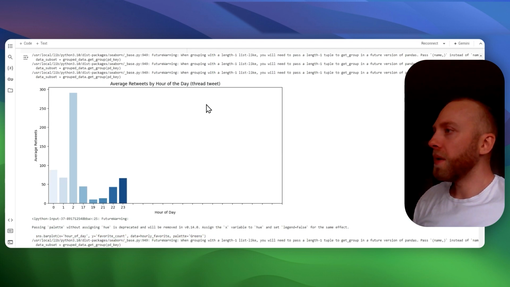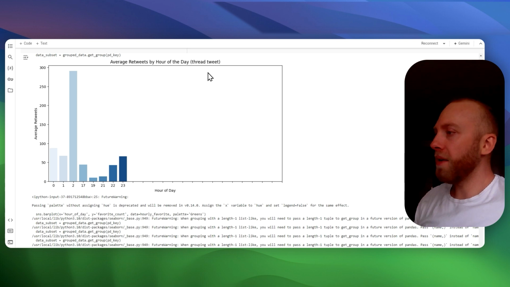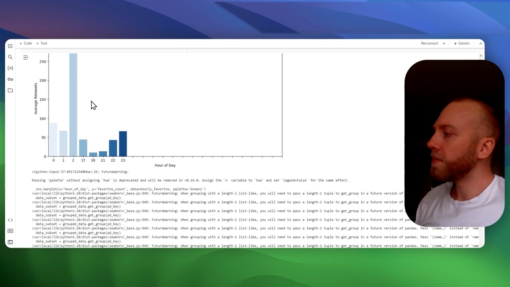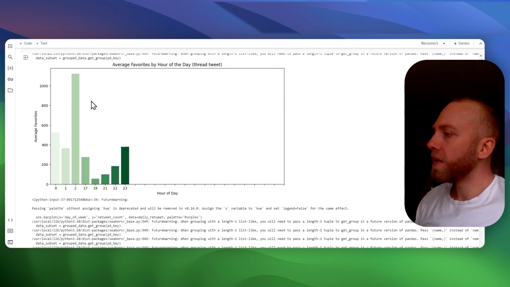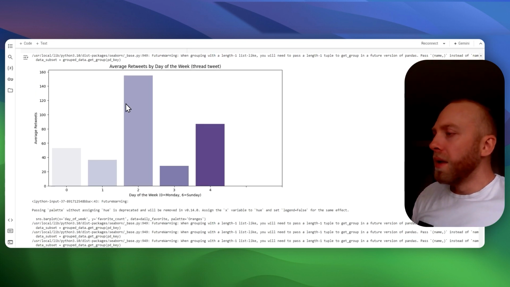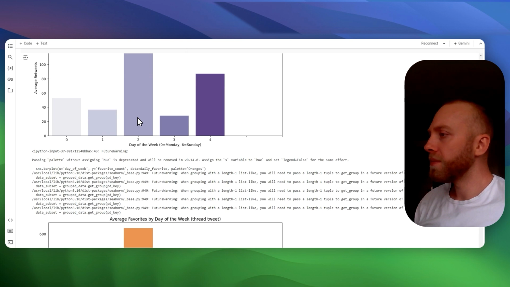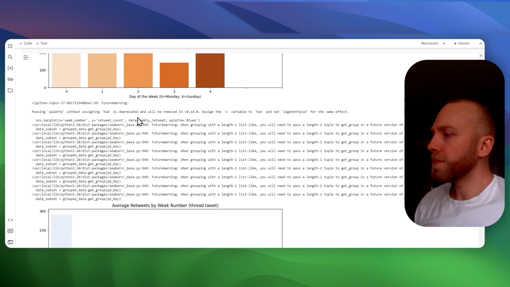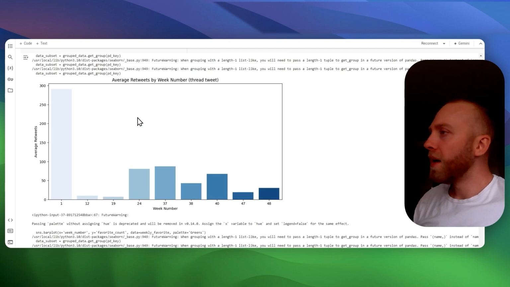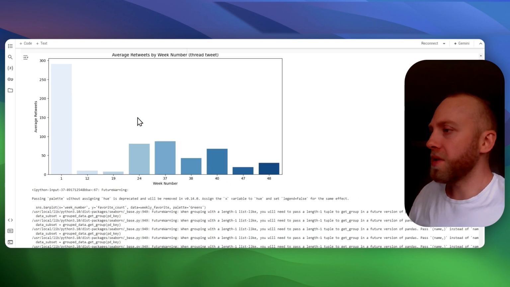So then, average retweets by the hour of the day. A lot of charts to look at. Here we go as well. By week number, this is just a thread tweet.